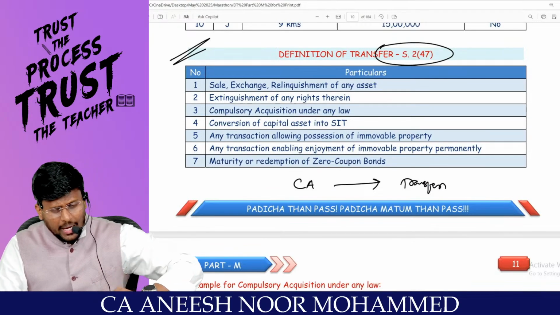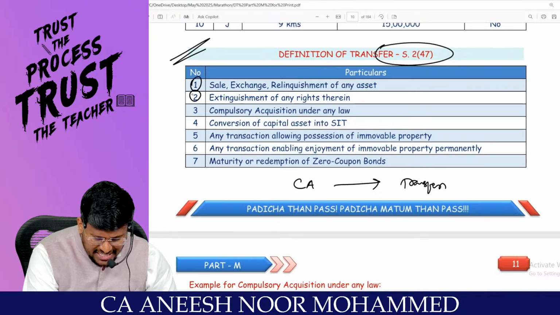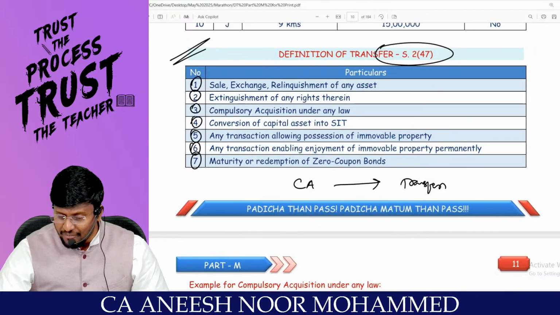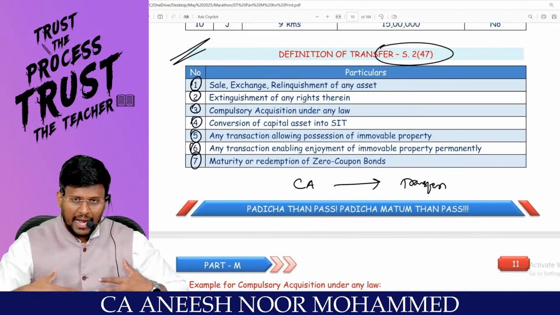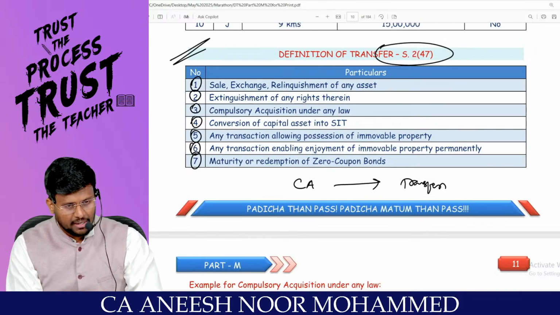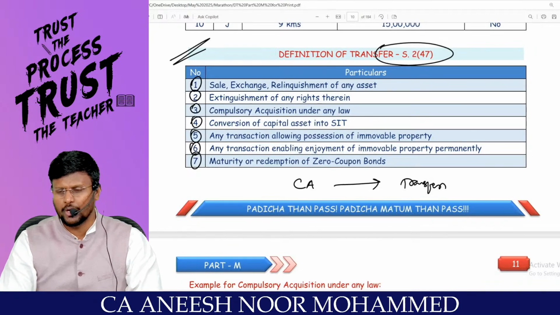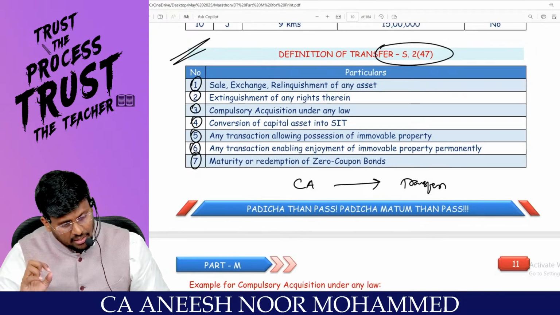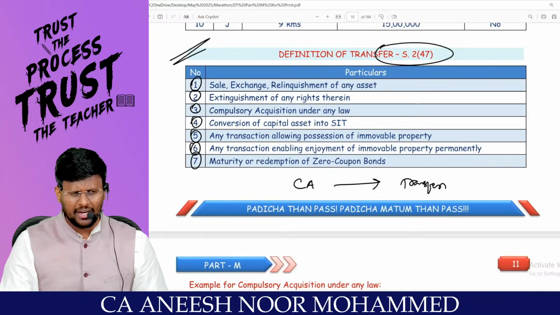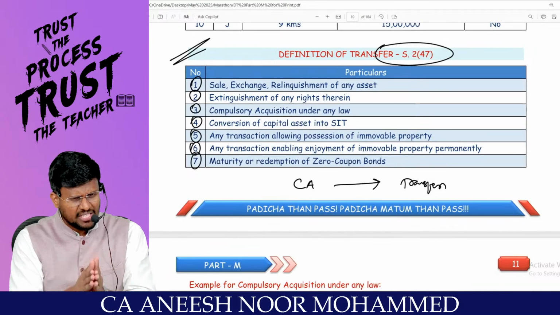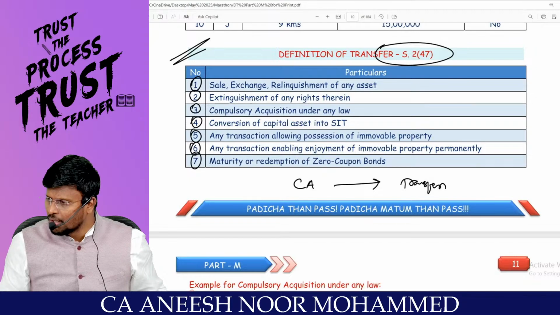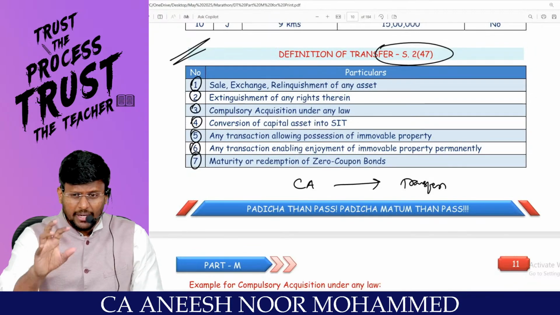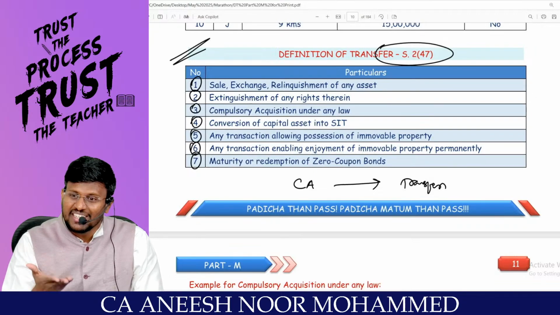Sir, what and all will amount to transfer? If you are doing 7 activity or transaction, then that will be amount to transfer. What are the 7 activity or transaction? Number 1, sale. I am selling that, or I am exchanging, or relinquishment of any asset. So sale, exchange or relinquishment of asset will be treated as transfer. Extinguishment of any rights therein. For example, I am having a capital asset, I am saying that this capital asset is no more mine. It is a transfer. Compulsory acquisition under any law, government is taking the capital asset, then it is a transfer.